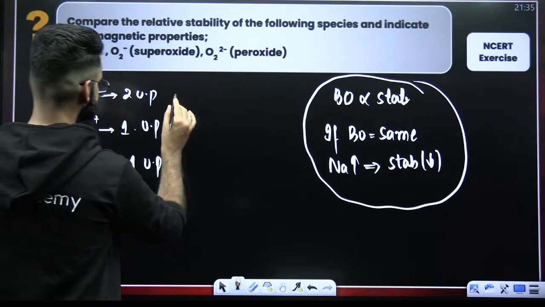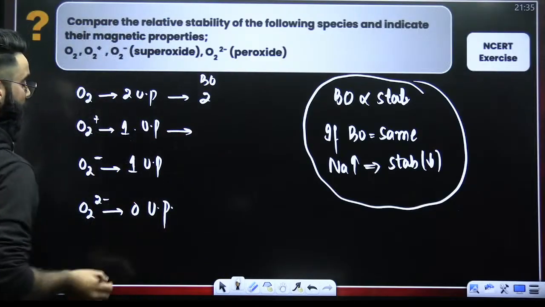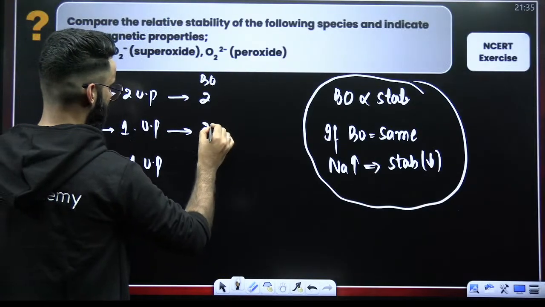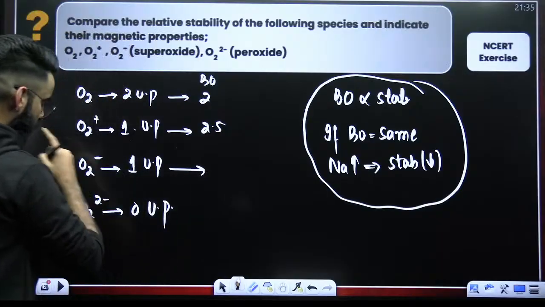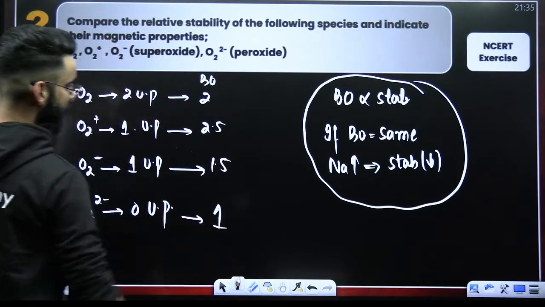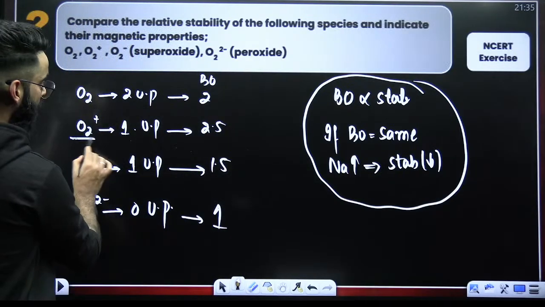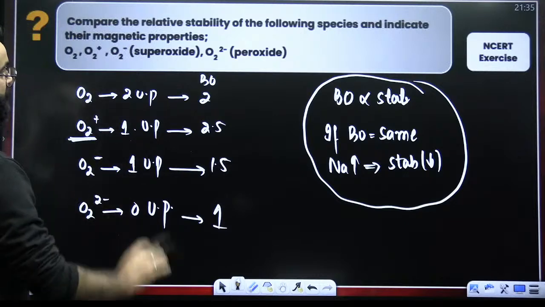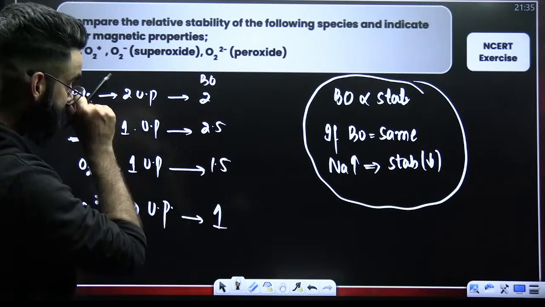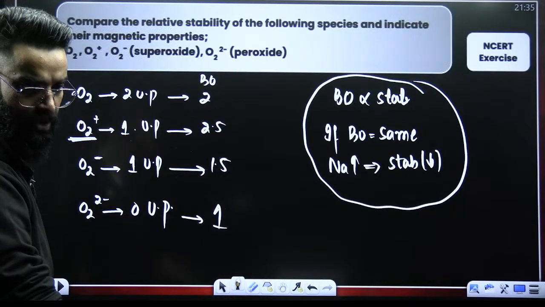Say, O2 is a 16 electron species, so its bond order is 2. O2 positive is a 15 electron species, its bond order has to be 2.5. O2 negative, 17 electron species, bond order 1.5. O2 dinegative, bond order 1. So more the bond order, more the stability. Where do you see the bond order more? O2 positive. So O2 positive is going to be maximum stable among all.